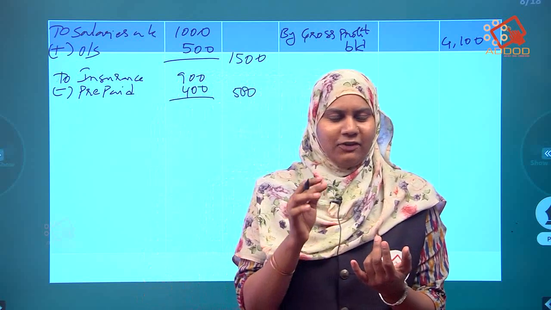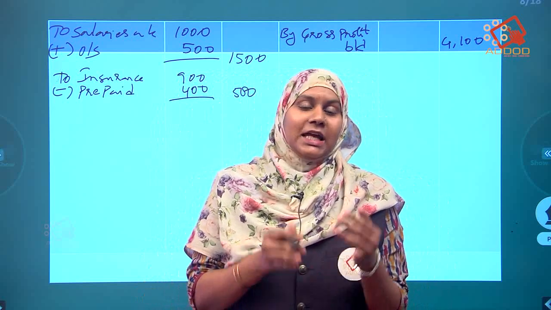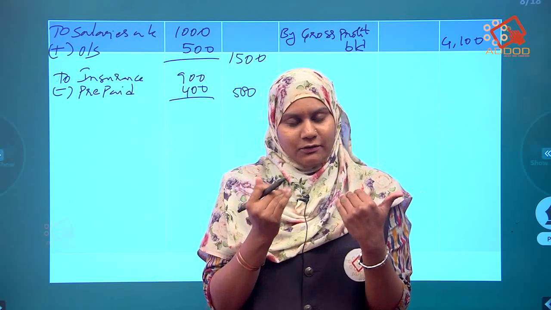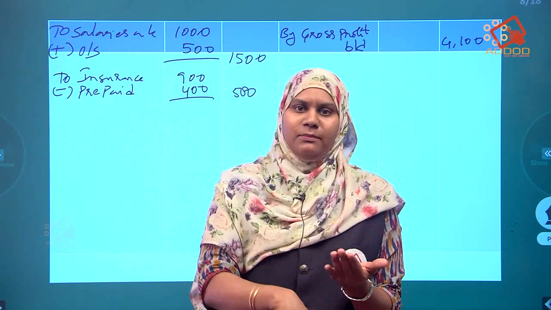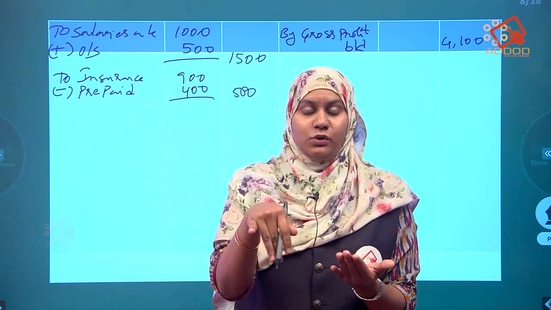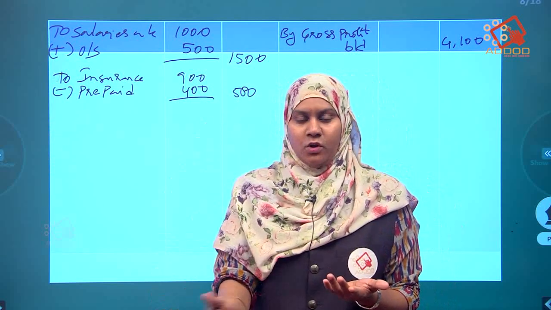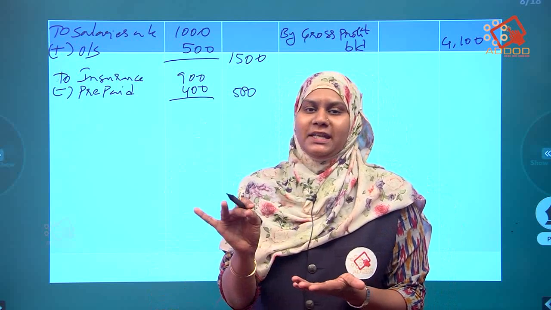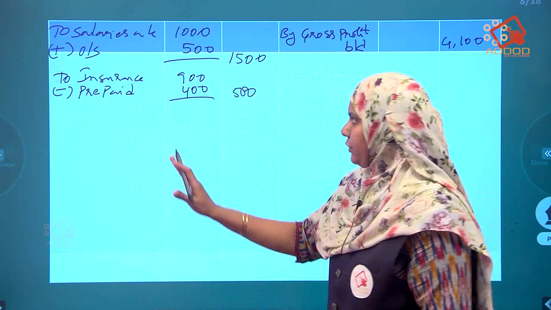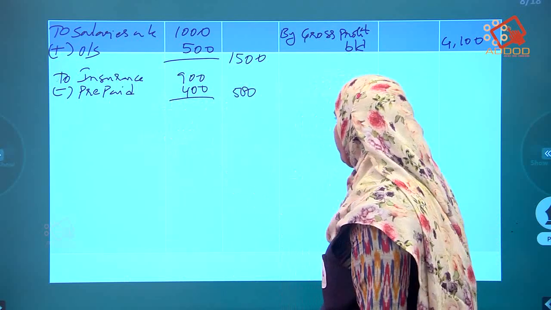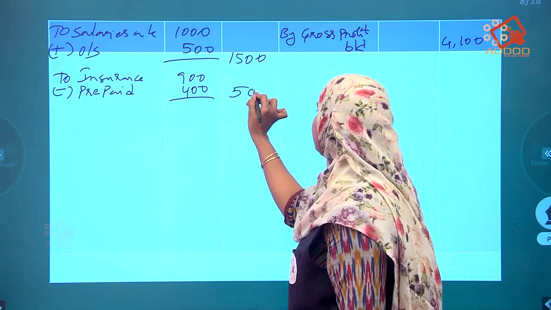You may get one doubt. What is outstanding? What is prepaid? Outstanding means the amount which is not recovered till now. So it is still out, it has not come into the business, so it has to come. So it has to be added. Prepaid means already we had paid, so that should be minus. So prepaid and outstanding, that information is enough for you. So insurance 900 minus prepaid 400, in the outer column it is 500.